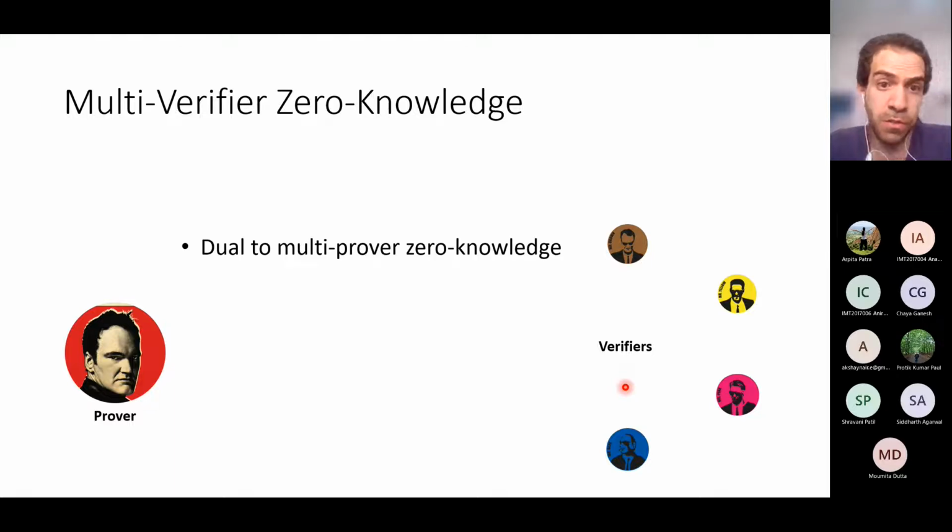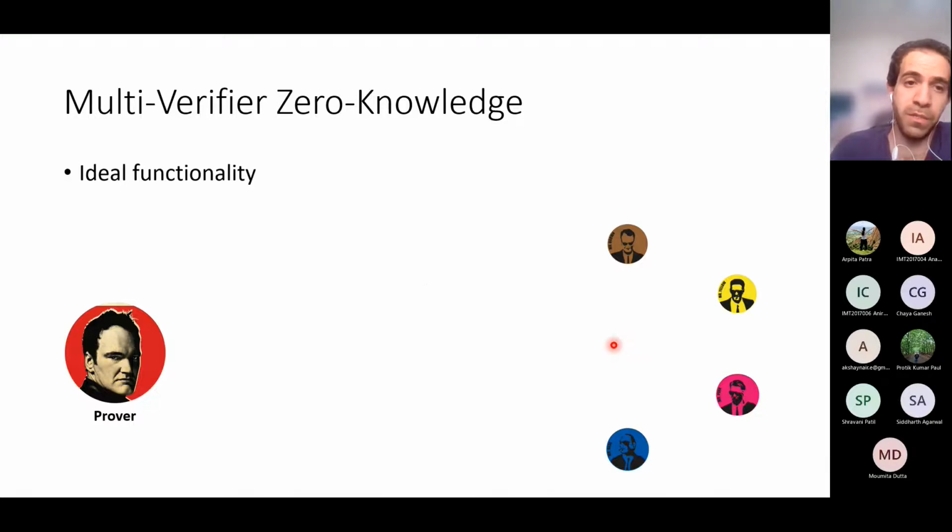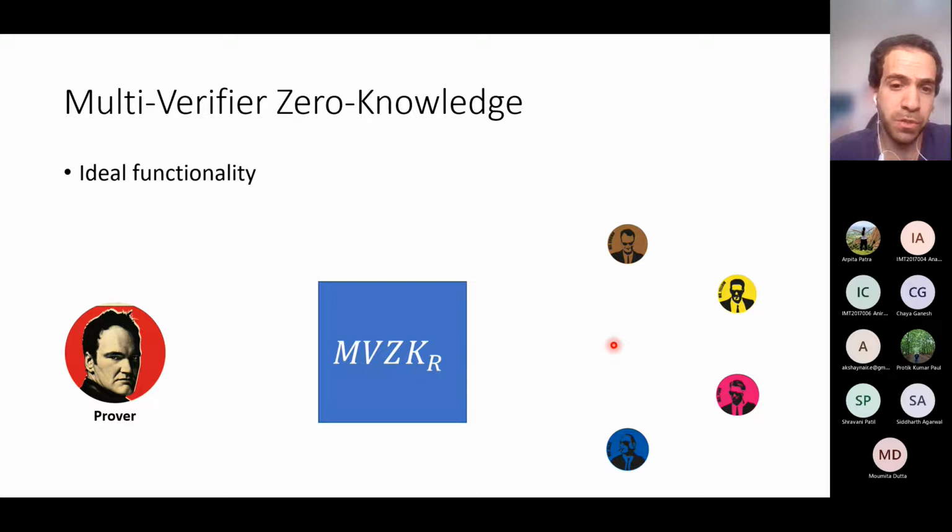This can be seen as the dual of multi-prover zero knowledge. And this is in fact a common scenario in multi-party computation where we have one party that wants to prove some statement to the other parties, but without revealing any private information. To formalize what we require, I use ideal functionalities. And for those of you who are not used to working with ideal functionalities, just think of it as a box that helps me to formalize the requirements from MVZK.